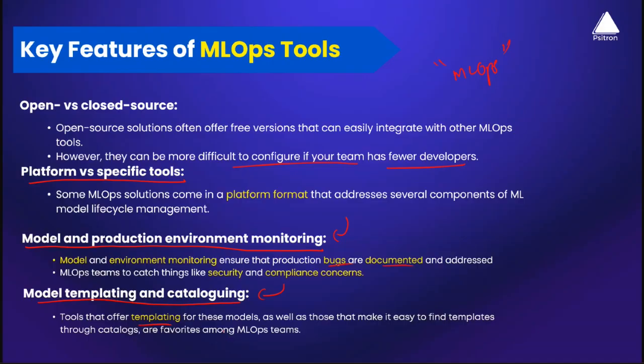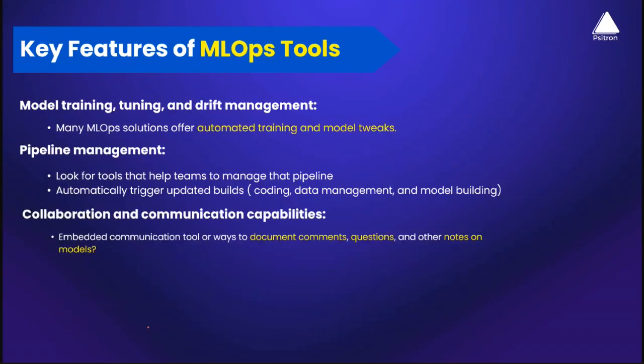Let's assume that you have delivered one successful project where you have templated it. And a template is there for a reason, so you can make some minimal changes to that particular template and reuse it again and again to replicate success. Right? So that's where model templating and cataloging plays a very important role.